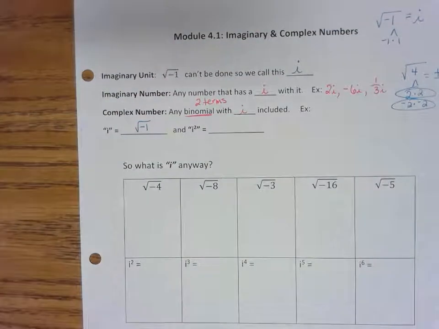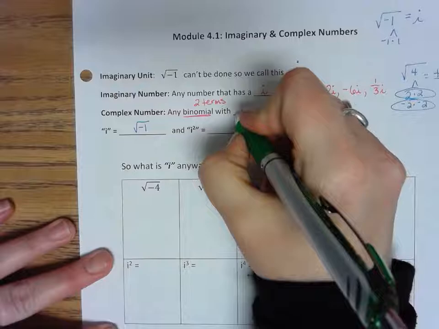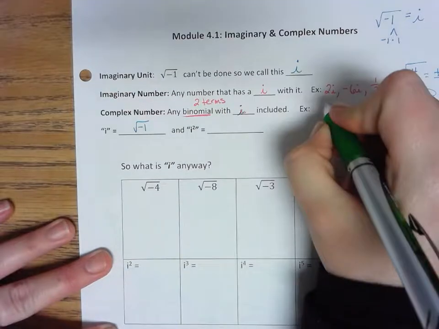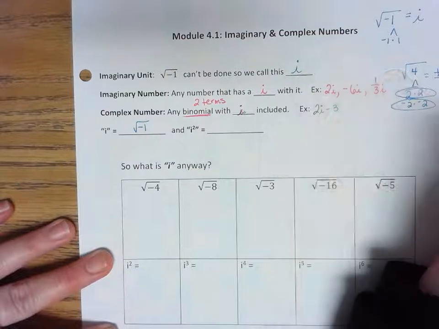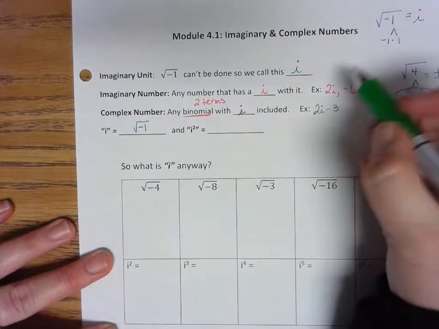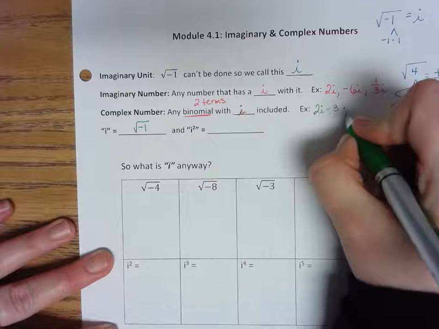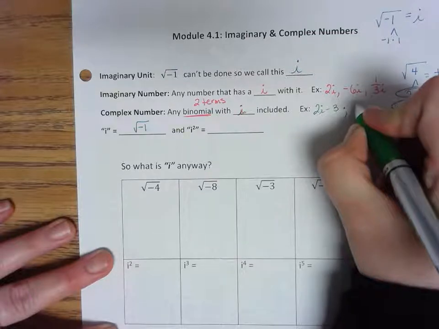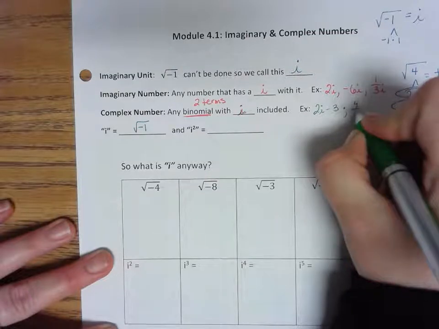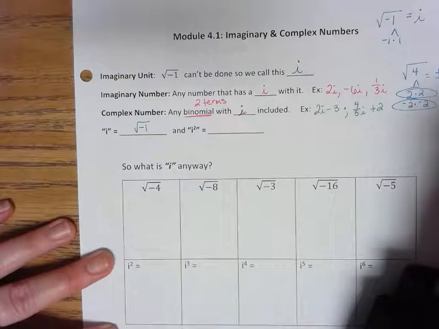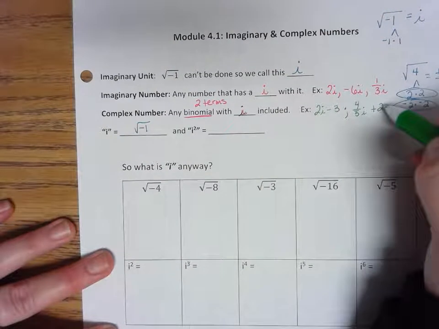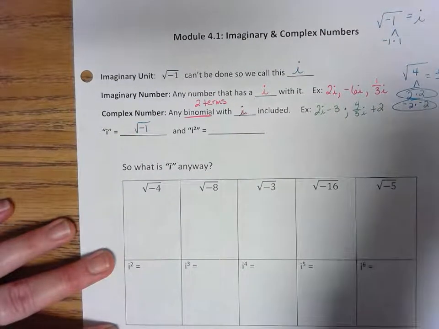What does that mean? I guess I should have changed my color here, sorry. So an i included, so we're going to have 2i minus 3. That's a complex number. You've got an imaginary piece and a real piece. 4/5 i plus 2. Imaginary, real, 2 separate pieces, so that's a complex number.